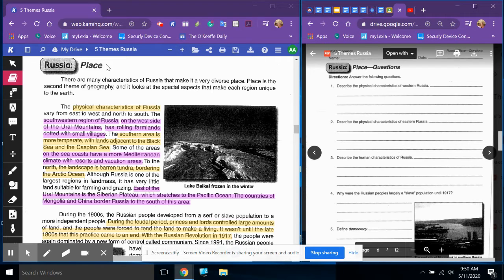Some of the areas on the sea coasts have a more Mediterranean climate, with resorts and vacation areas. To the north, the landscape is barren tundra, bordering the Arctic Ocean. Although Russia is one of the largest regions in landmass, it has very little land suitable for farming and grazing. East of the Ural Mountains is the Siberian Plateau, which stretches to the Pacific Ocean. The countries of Mongolia and China border Russia to the south of this area.